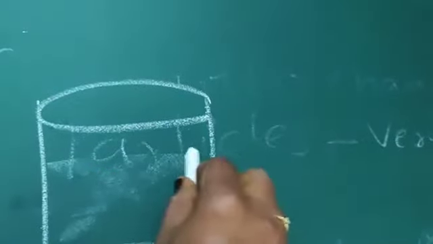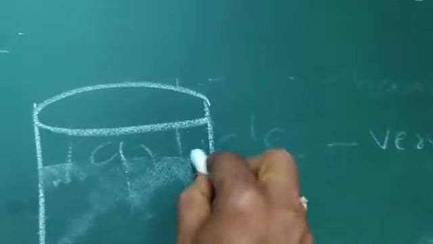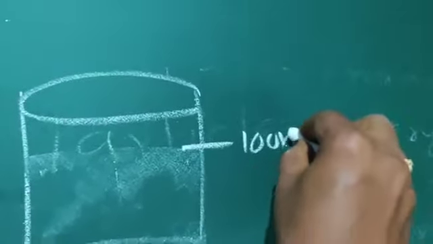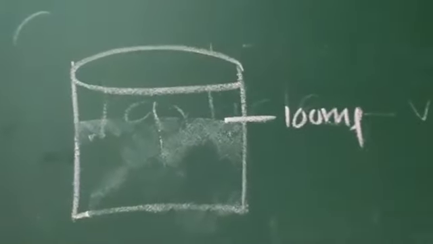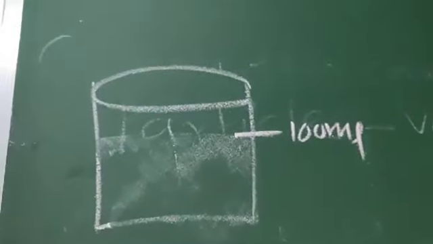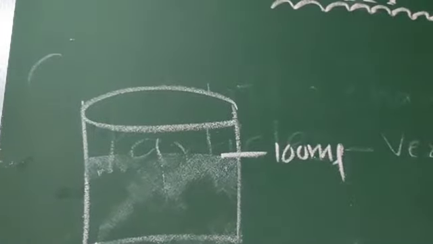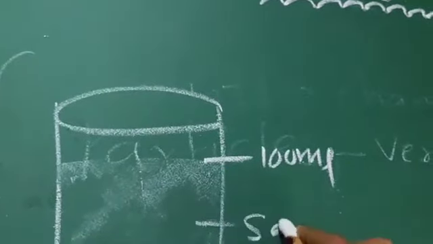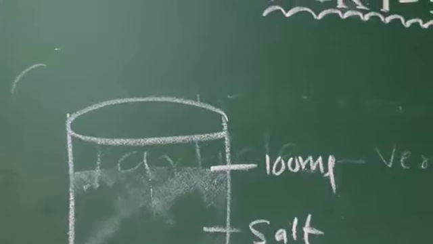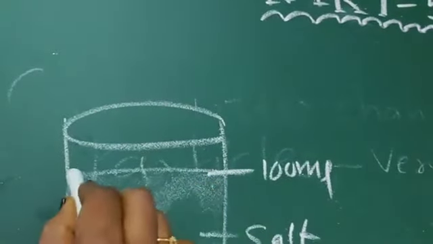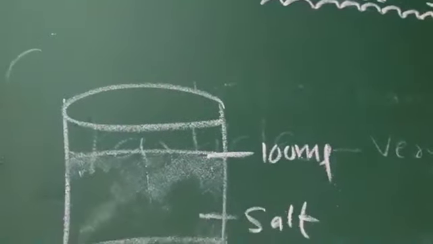In this, pour 100 ml of water. In 100 ml of water, we are adding some salt. Now, observe whether this 100 ml is increasing or not.